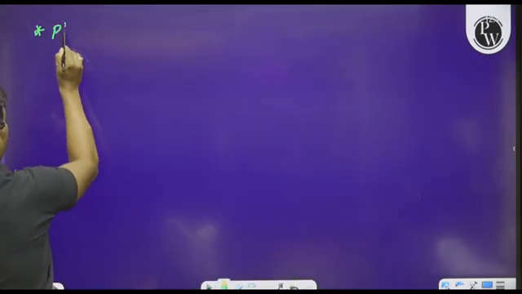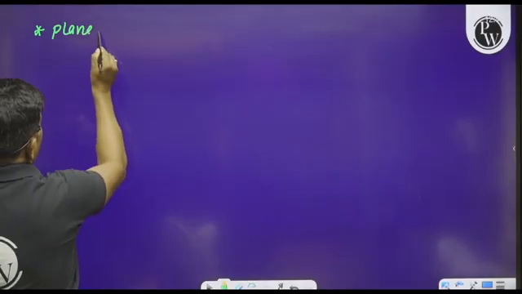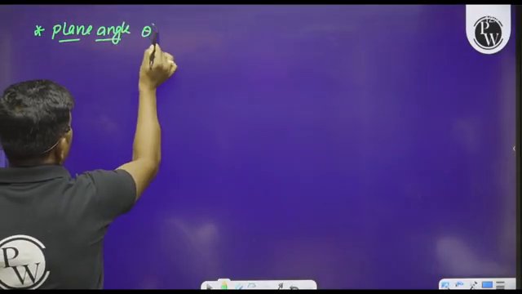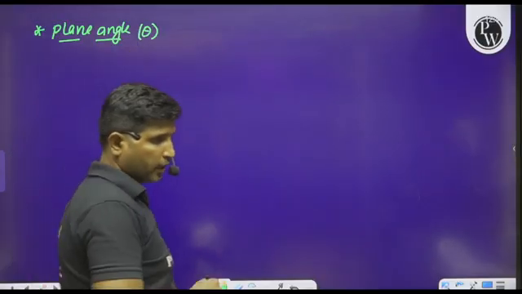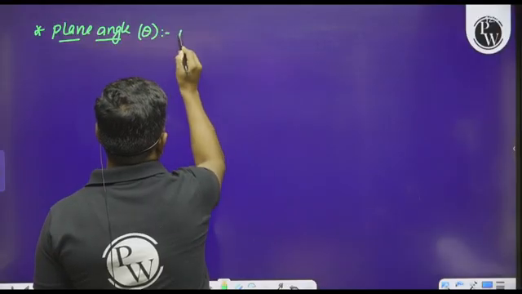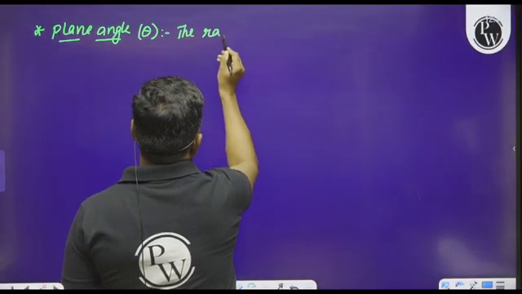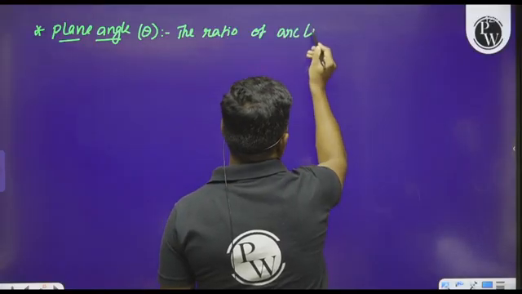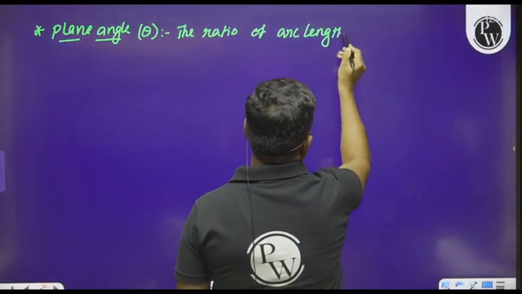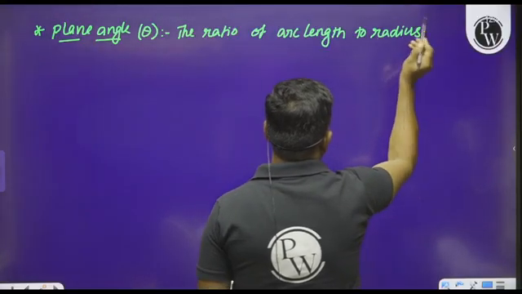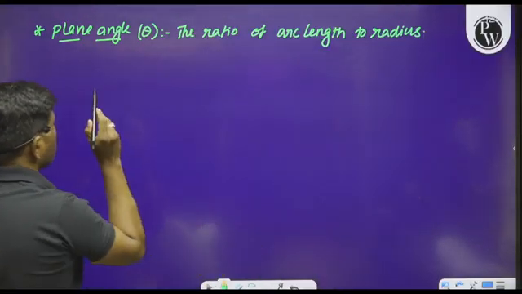See here, what is the definition of this plane angle? Usually denoted by theta. Please observe this. It is defined as the ratio of arc length to radius, and is called a plane angle.